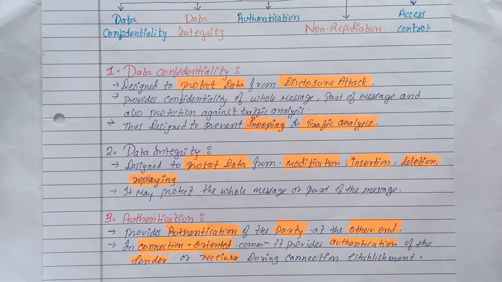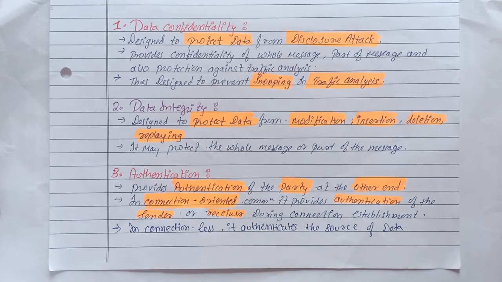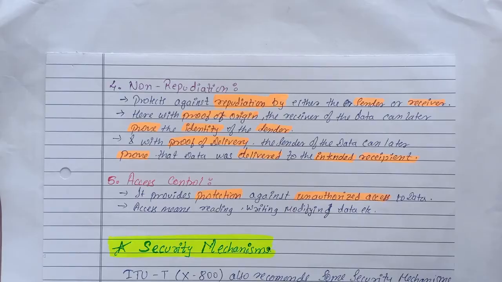Now authentication. Authentication provides authentication of the party at the other end. That is, in connection oriented communication, it provides authentication of the sender or receiver during the connection establishment, and in connectionless communication it authenticates the source of data, that is the data origin.